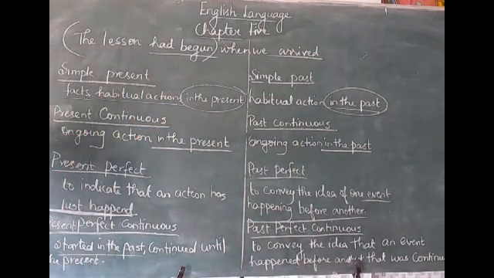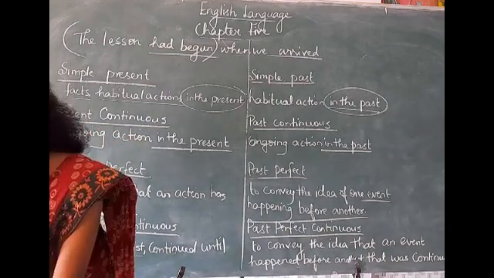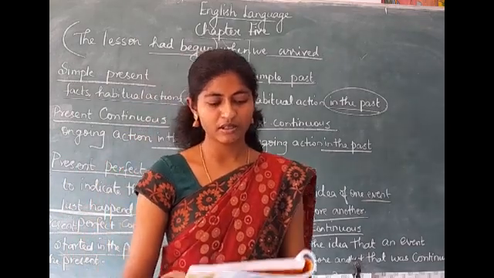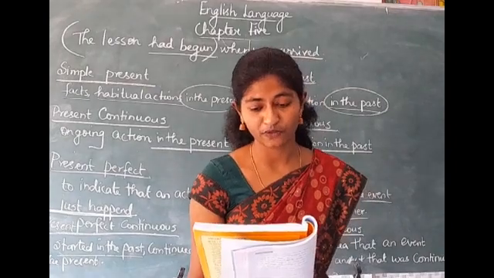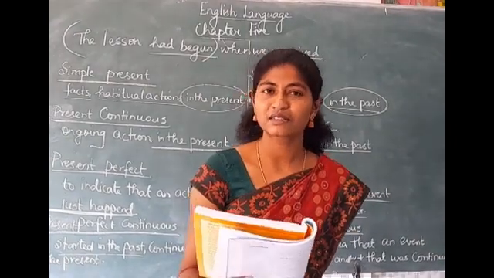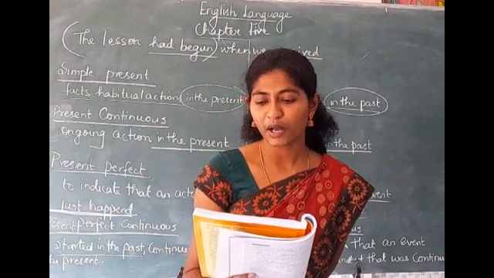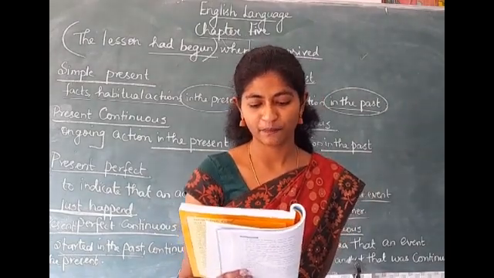I want everybody to take it down. Draw a tabular column and take it down in your English note so that you will find it very easy to understand the usage of all these tenses. I believe you know how to frame sentences in all these tenses, and your learning the usage is also very important. Is it clear, students? Okay. Now turn to page number 81. Change the words in brackets to the past perfect, past simple. Past simple means simple past tense, okay? Or past perfect continuous tense.